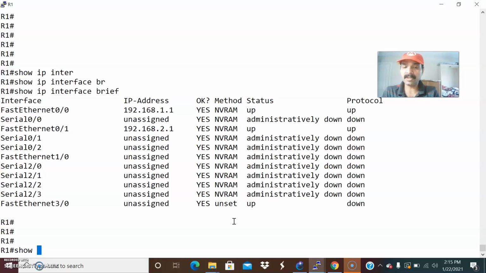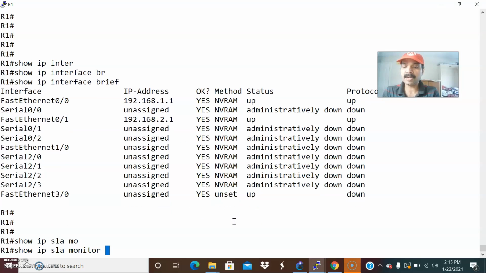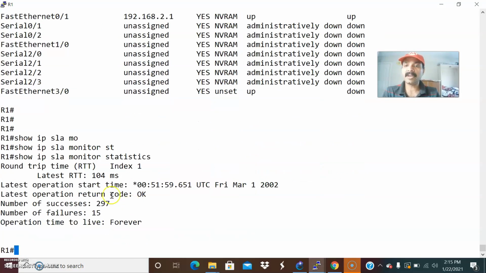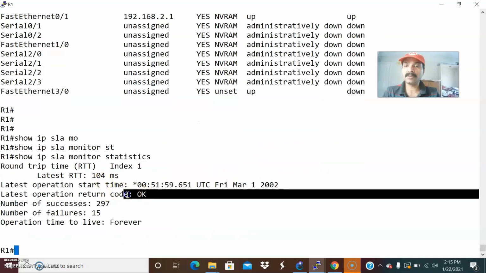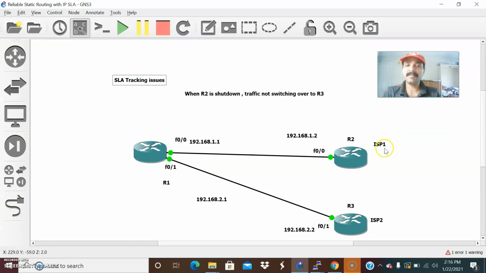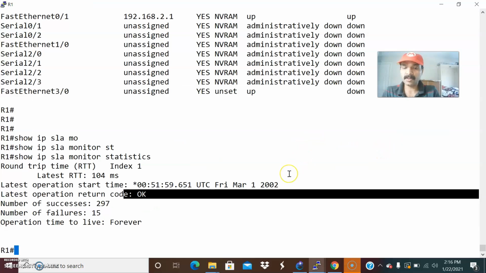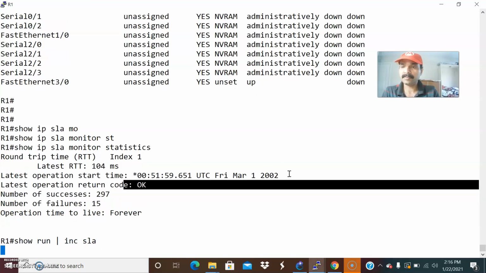Before going to the troubleshooting, let us check the statistics. So show ip sla monitor statistics. That will show the statistics. It is showing the return code as OK, and it is sending the ICMP echo request to 1.2. So let us see show run | include sla.